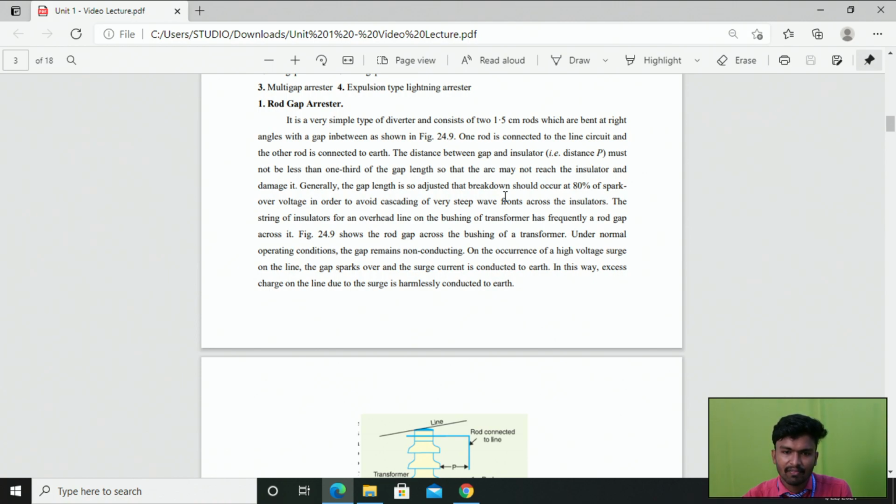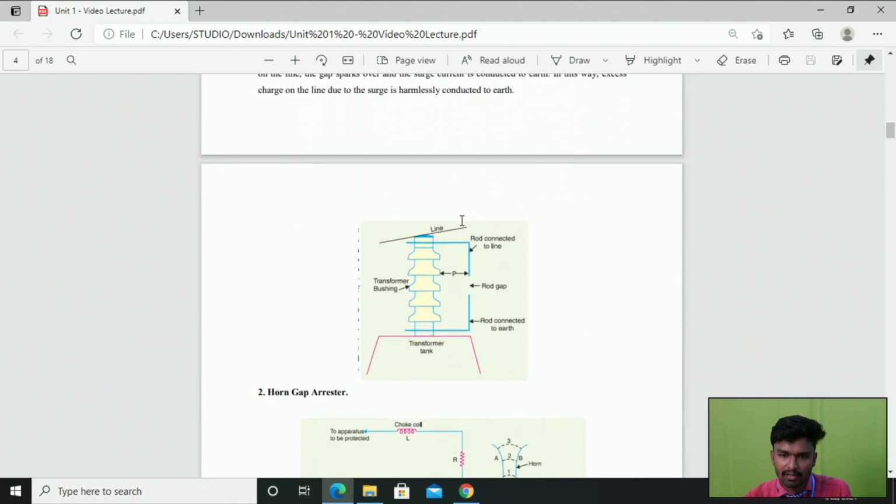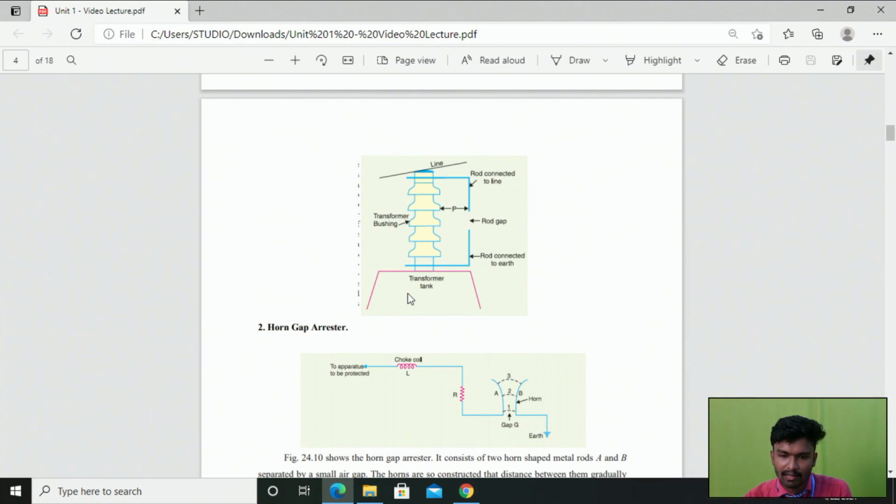Right, so it is a very simple type of diverter, which consists of two 1.5 centimeter rods, which are bent at right angles with a gap in between, as shown in the diagram. Here you can look, we have the transformer tank, and this is the transmission line. In between we are using the transformer bushing.